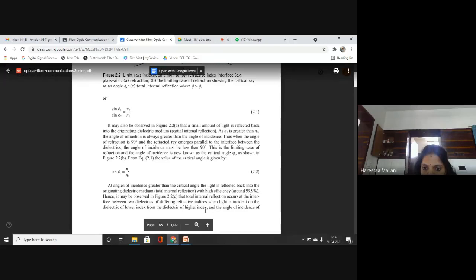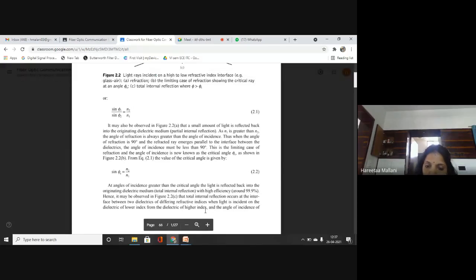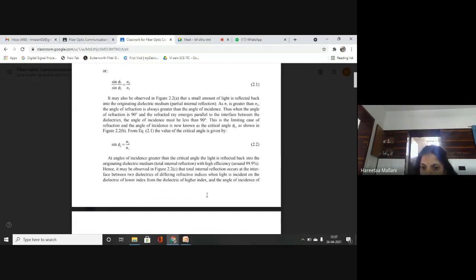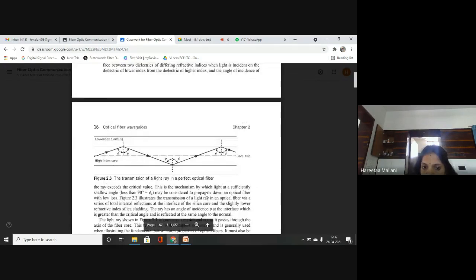So total internal reflection occurs at the interface between two dielectrics of differing refractive indices when light is incident on the dielectric of lower index from the dielectric of higher index, and the angle of incidence of the ray exceeds the critical value.